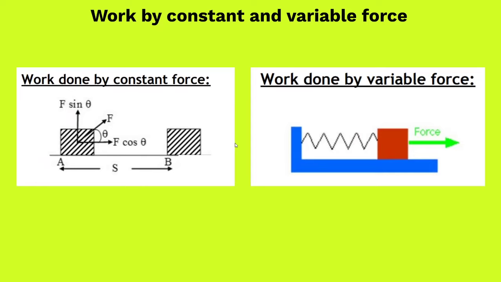We talked about work being the quantity which is responsible for transfer of energy from one form to another. When a force is acting, there are different possibilities. A force may be constantly acting and its magnitude remains constant, its direction remains constant, overall the force remains constant. So work done by a constant force was found, and work done by a variable force was found.